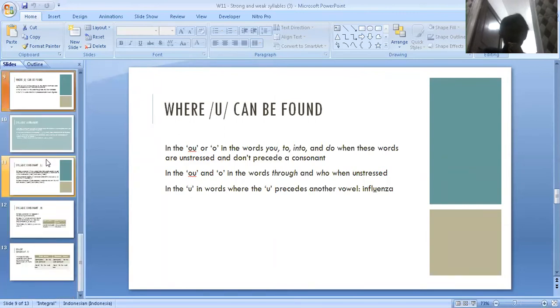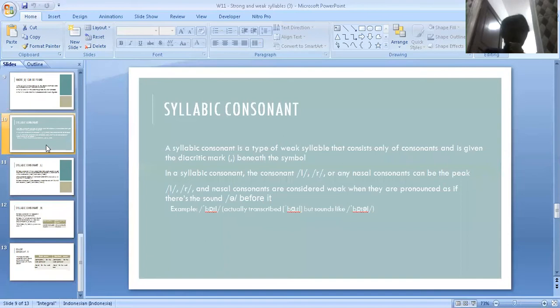Okay, then we're going to move to the next slide. It is a syllabic consonant. A syllabic consonant is a type of weak syllable that consists only of consonants and is given the diacritic mark. It can be symbolized as a tone beneath the symbol. In a syllabic consonant, the consonant, diacritic, or the nasal consonants can be specific, diacritic, and R, and diacritic.